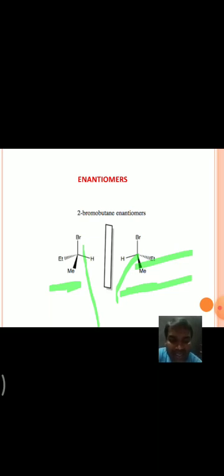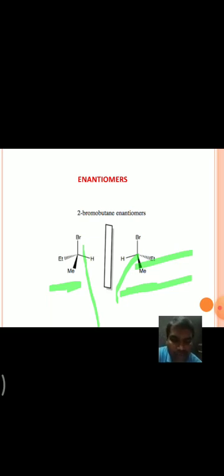One is structural or constitutional isomerism, and the second one is stereoisomerism. Structural isomerism means the isomers have the same molecular formula but different bond connectivity. The structural isomerism is again classified into types: chain, positional, functional group isomerisms, tautomerism, and metamerism.